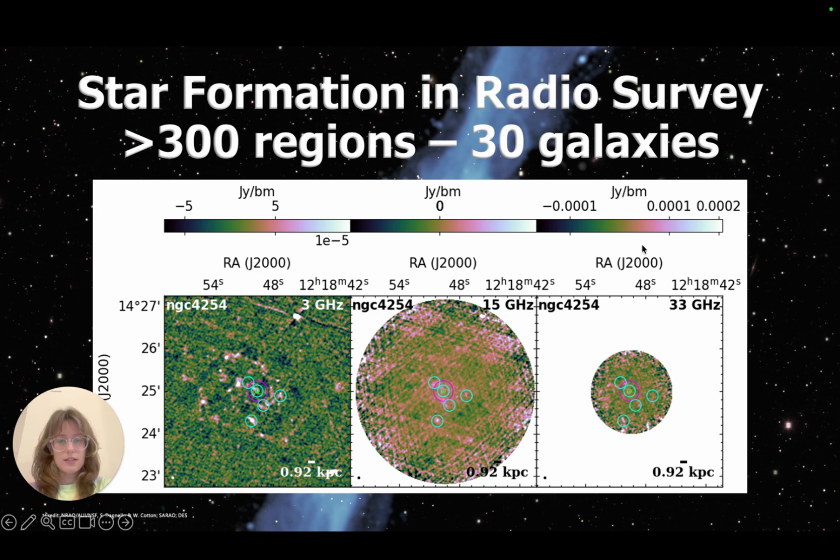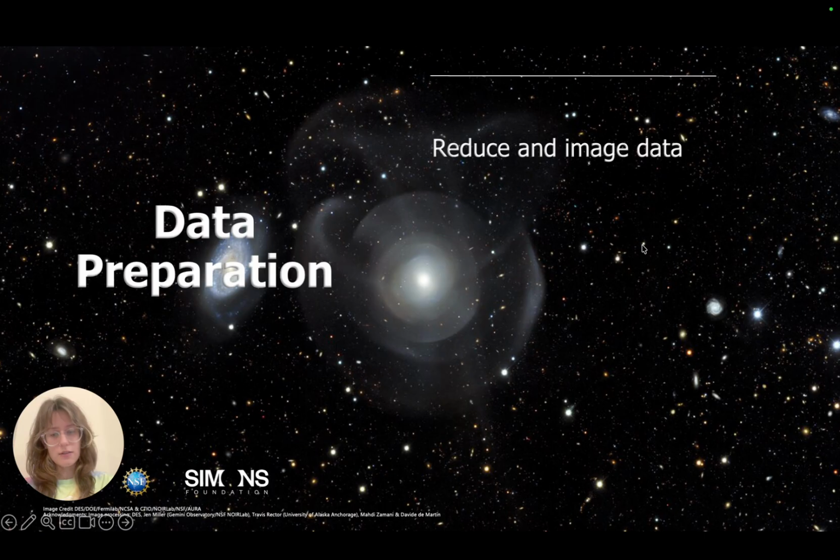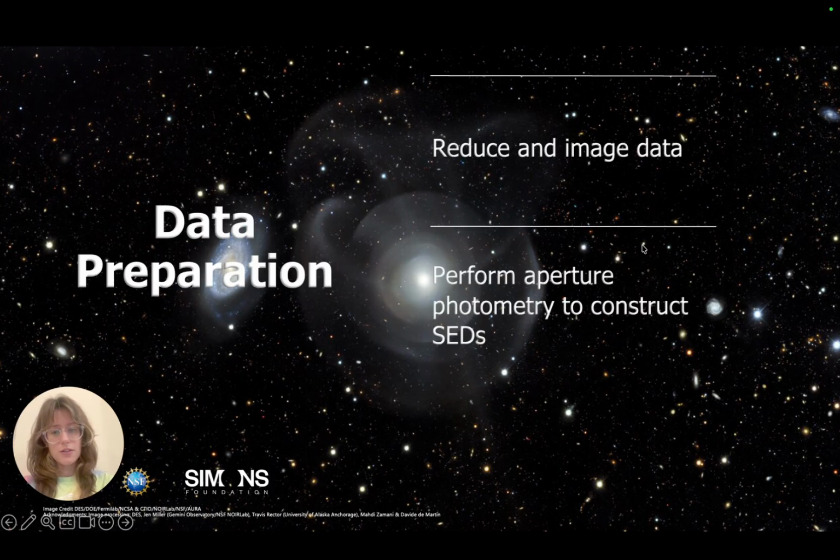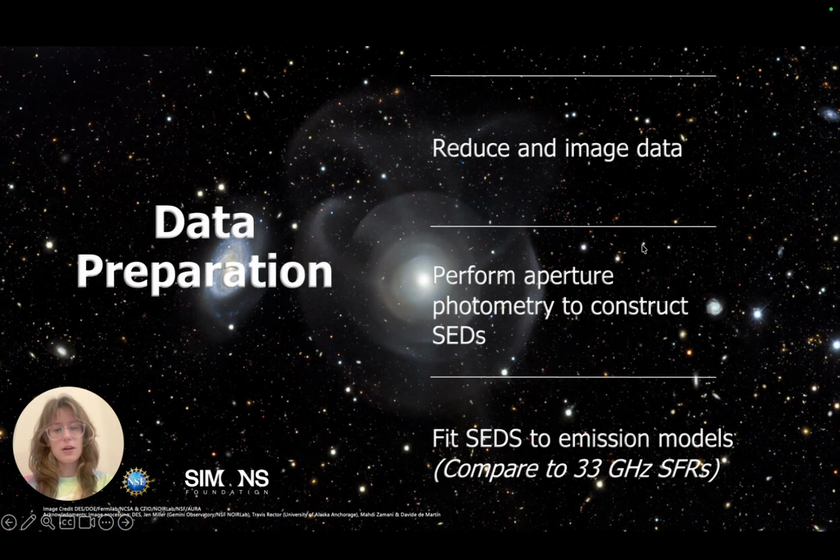27 of these candidates have additional VLA continuum data at 22 and 44 GHz in repeated 33 GHz observations from a follow-up survey. I will first reduce and image these archival data, then perform aperture photometry to construct radio spectral energy distributions, or SEDs. These SEDs will then be fit to emission models to disentangle the synchrotron, free-free, and AME components. From the SED fits, I will measure the relative strength of the AME component, defined as the ratio of the best fit AME to total emission.